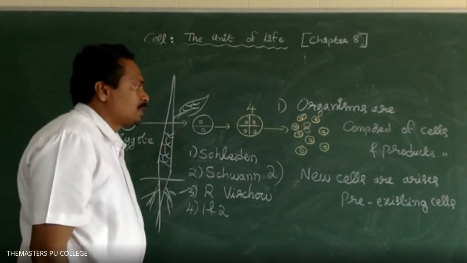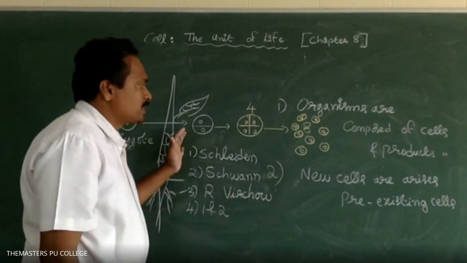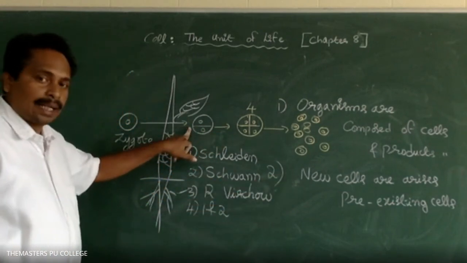So new cells always arise from pre-existing cells.